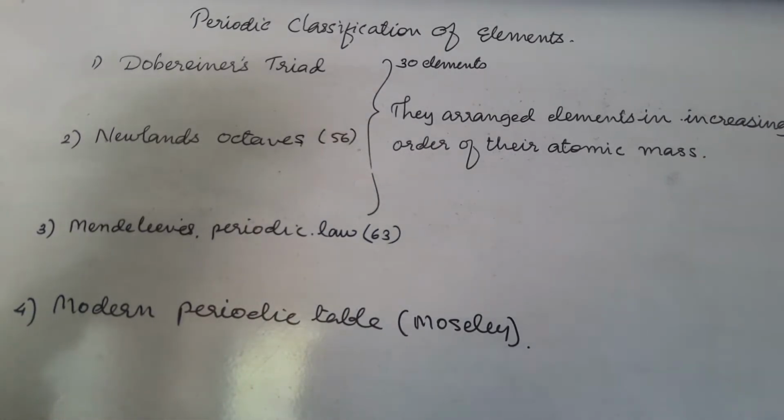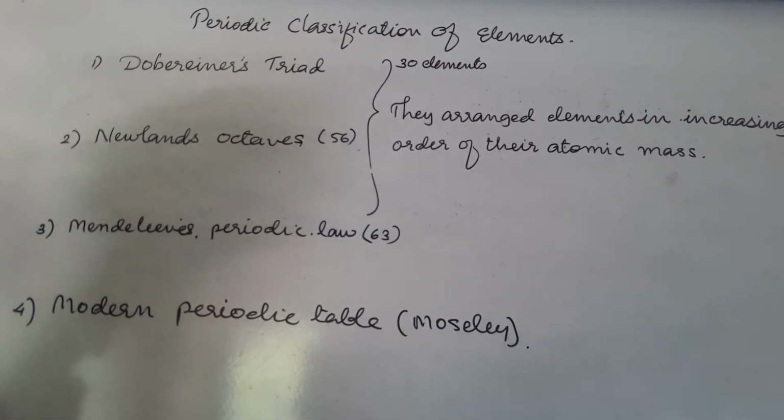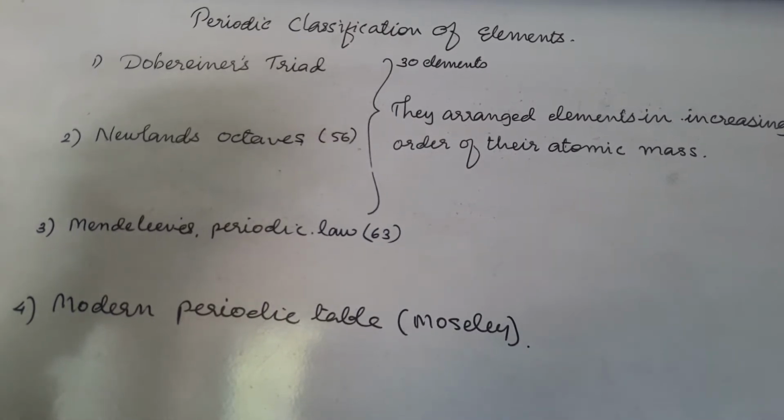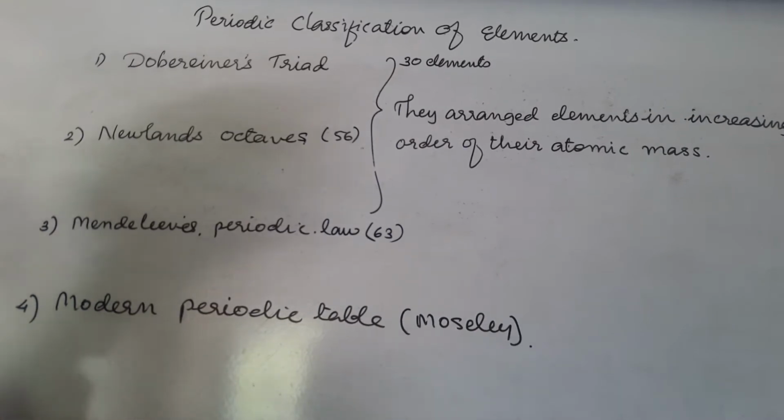Same way, these 92 elements, most of them react and form compounds. There are different types of compounds.